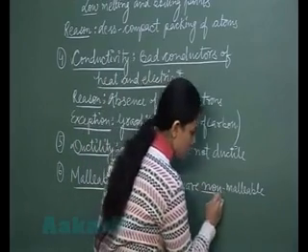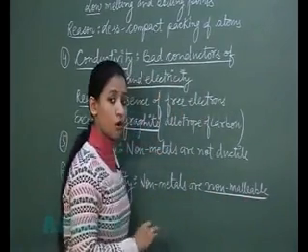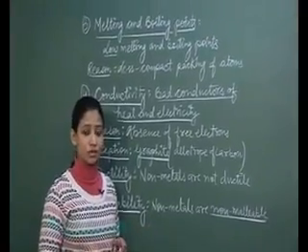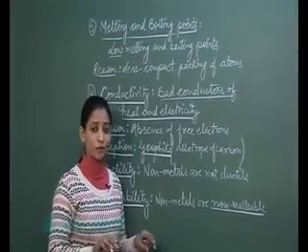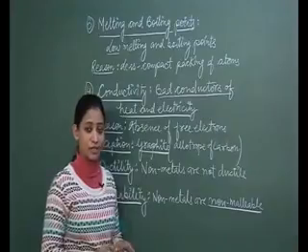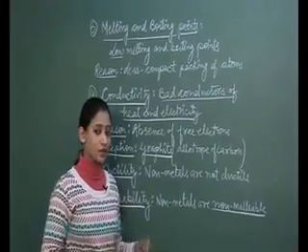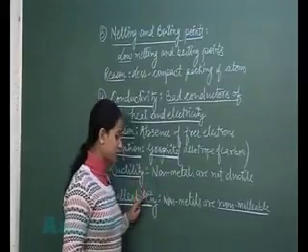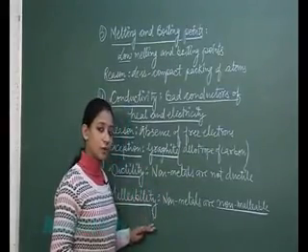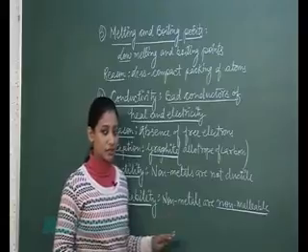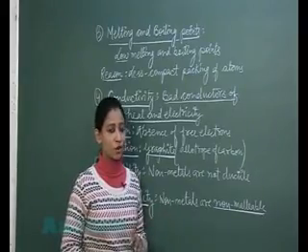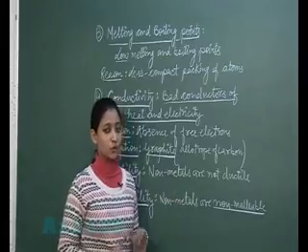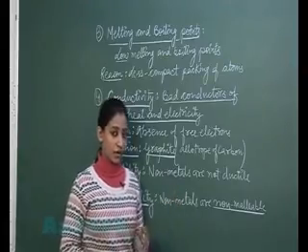The reason is that we have never seen thin sheets of non-metals like sulfur, carbon, phosphorus, etc. The reason is that they are non-malleable. So these two properties, ductility and malleability, are just possessed by the metals, so we do not actually talk of these properties in the non-metals. This is one of the differentiating points between the metals and the non-metals. Now next physical property.